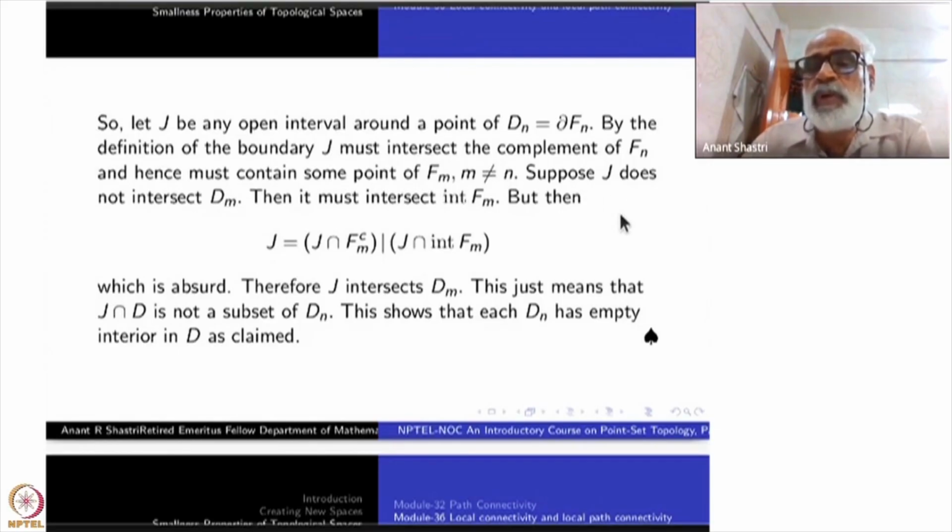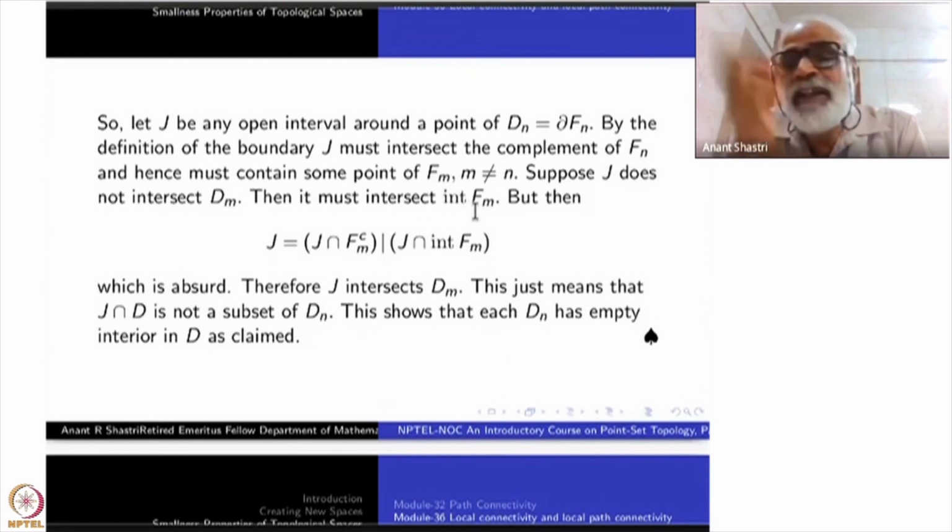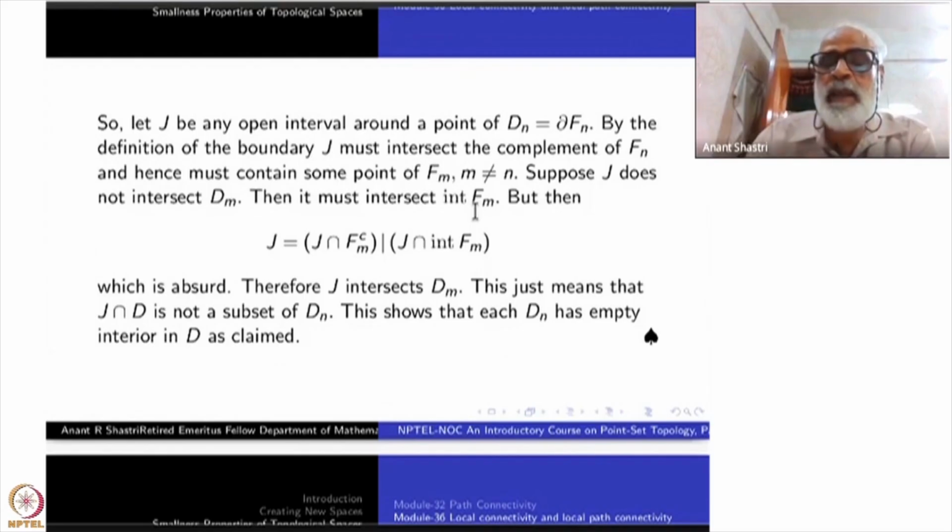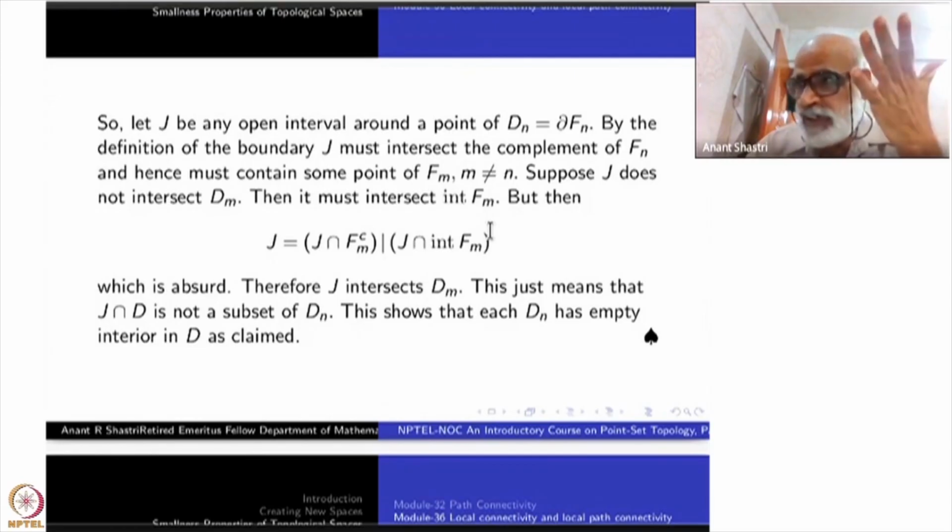Now suppose J does not intersect Dm, the boundary of Fm. That means that it intersects the interior of Fm. It intersects Fm, but it doesn't intersect the boundary. So what is left out? It must be the interior of Fm. But then what happens? This interior is taken inside the closed interval AB. Remember that the interior of Fm is an open set, and the complement of Fm is also an open set.